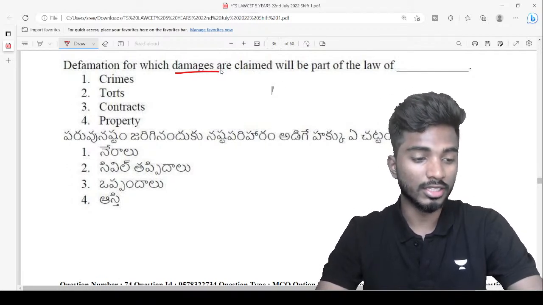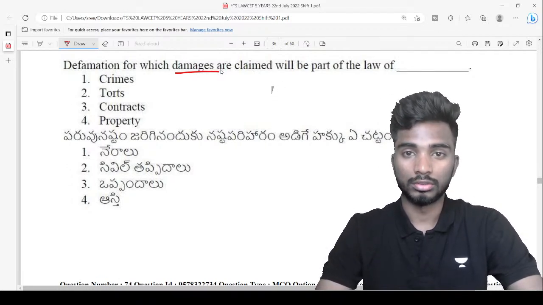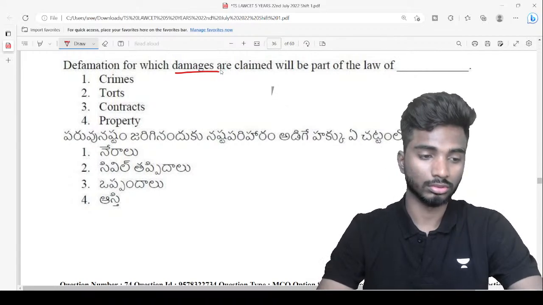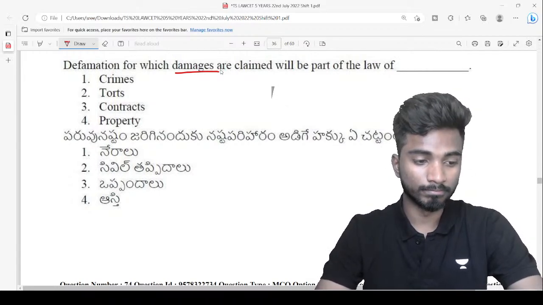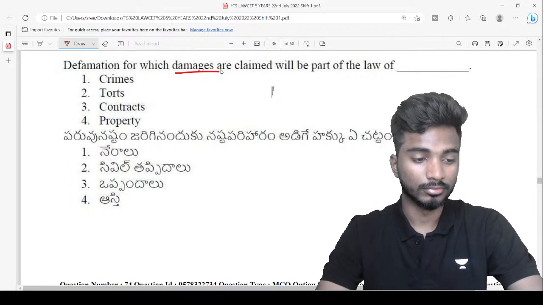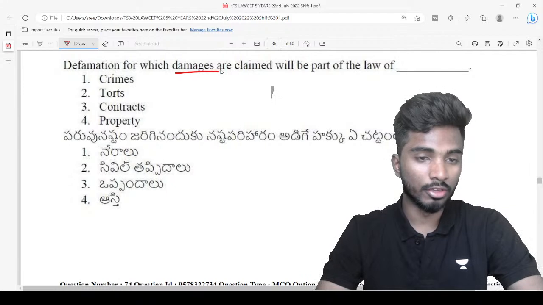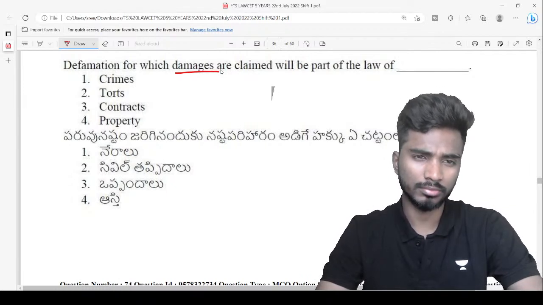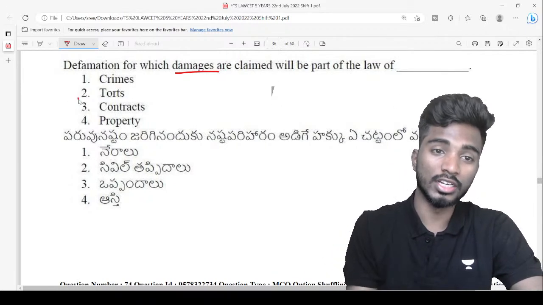What is your answer guys? Alpha says 2, torts. Madhavi says it's 3, contracts. Naik says it's 2. Nidhi says it's 2. Ghania, it's 2. Yes, very good guys. So the answer is torts.